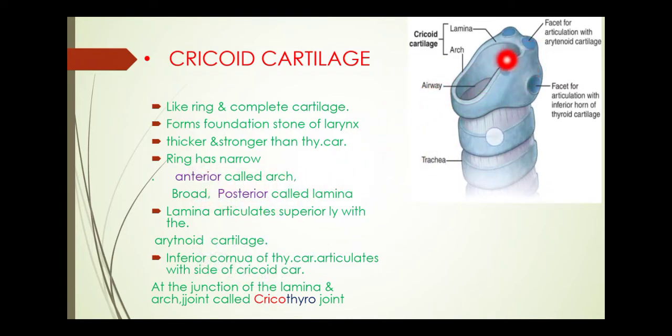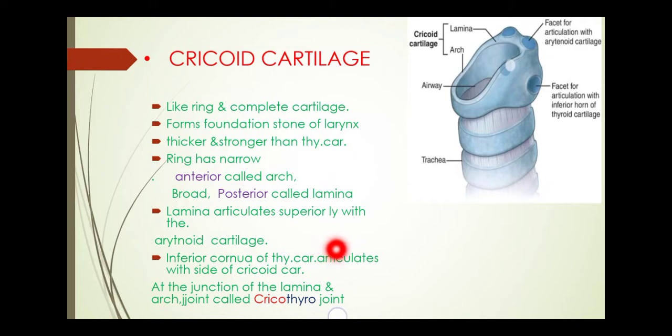Ring, what parts does it have? The ring has a narrow anterior part called the arch, and a broad posterior part called the lamina. Here is the lamina, and here is the narrow arch. Lamina articulates superiorly with the arytenoid cartilage. This is the articulation with the arytenoid cartilage. This is the lamina, the portion of the articulation with the arytenoid cartilage.